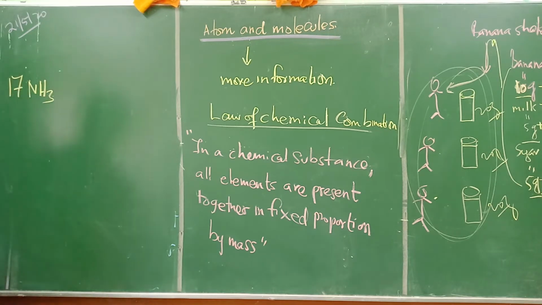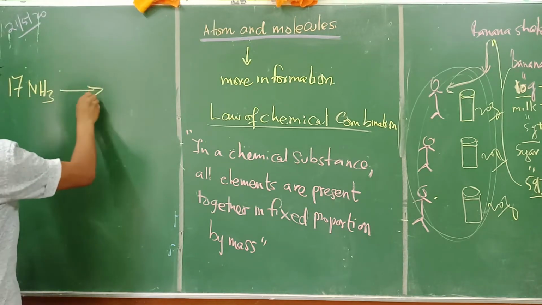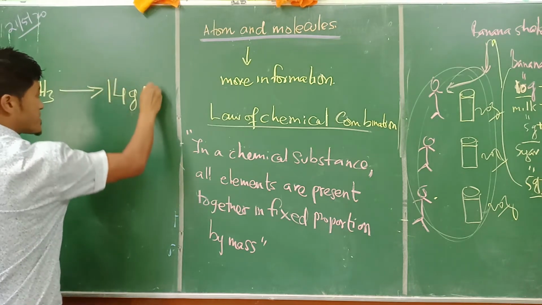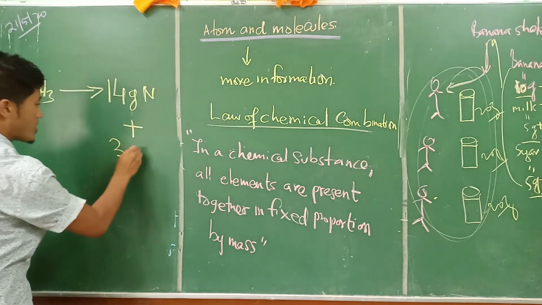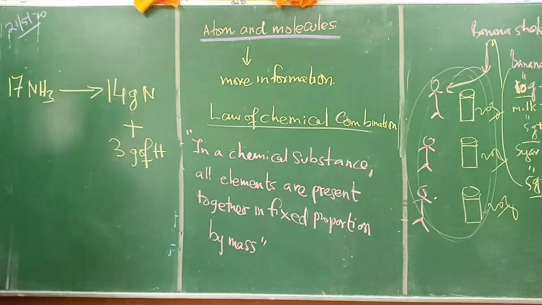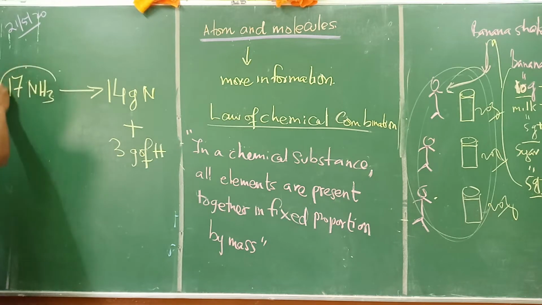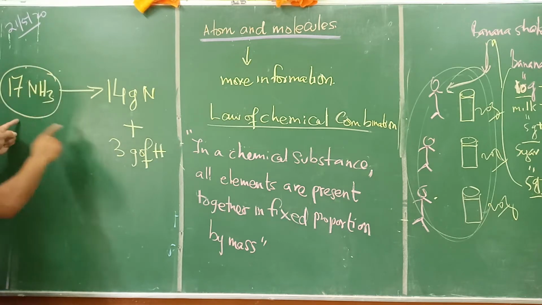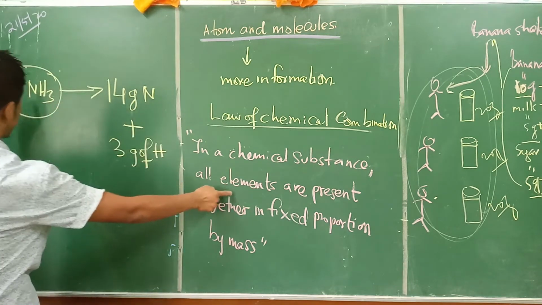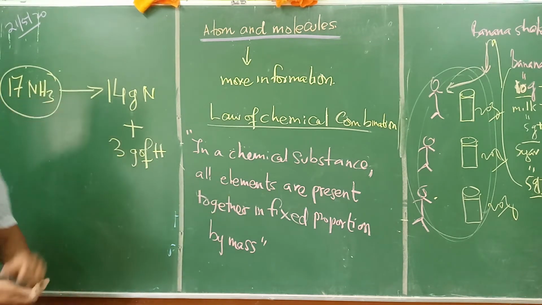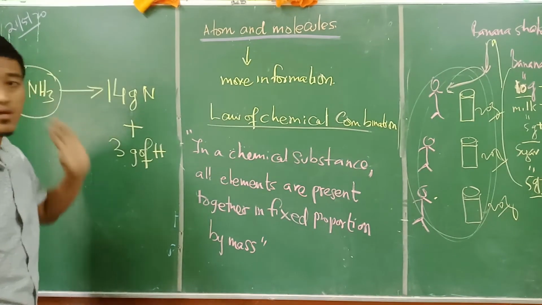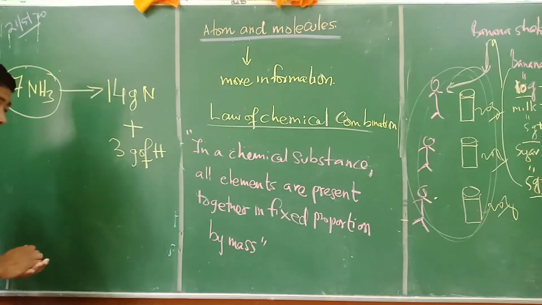If there is 17 gram of ammonia, we can say there is a presence of 14 gram of nitrogen plus 3 gram of hydrogen. In a chemical substance, the elements, that is nitrogen and hydrogen, are present in fixed quantity by mass, that is 14 and 3 by mass. Is that clear?